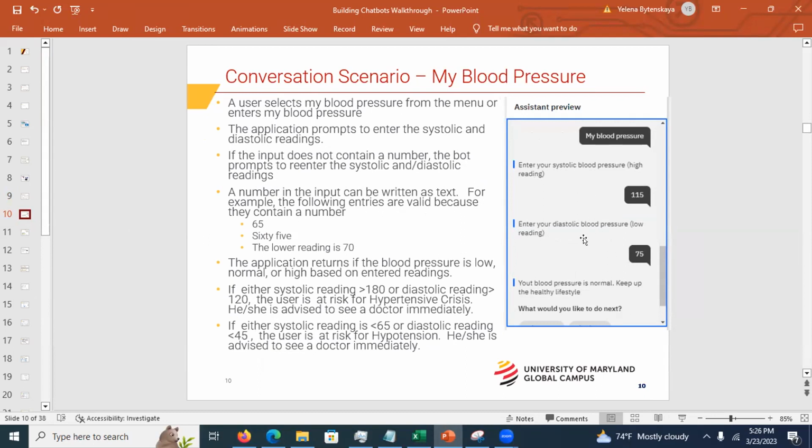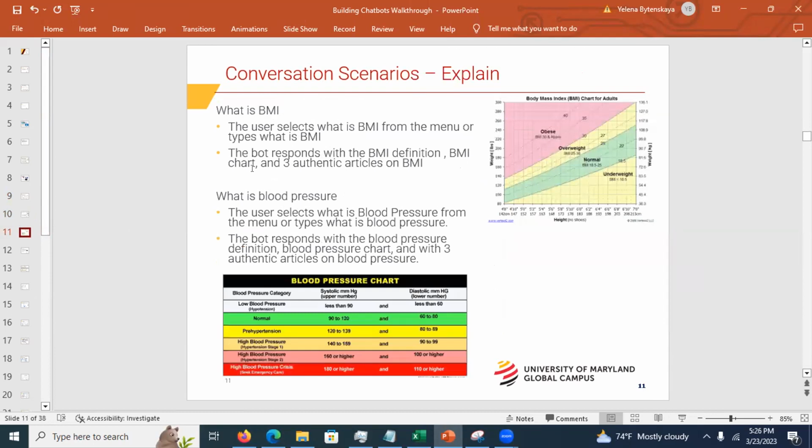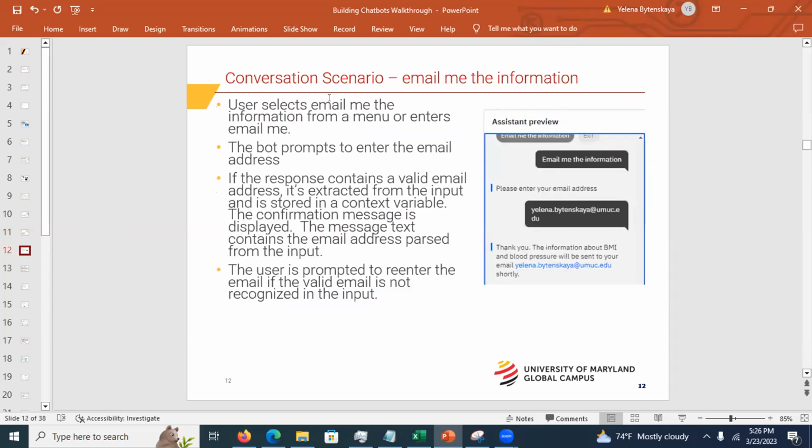See this, you enter, and again, you can put something like the lower reading is 70. You can enter the text and it's going to find that number, okay? That's explain, right? But again, explain is an intent, but the intent is qualified by what you want to be explained. You can do explain BMI or explain blood pressure, right? You get different responses.